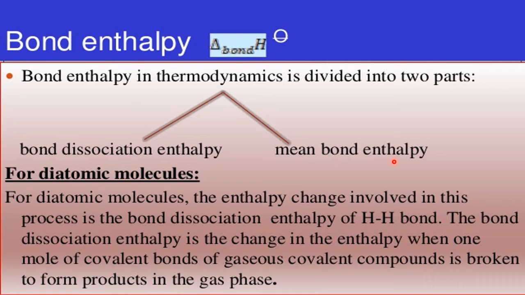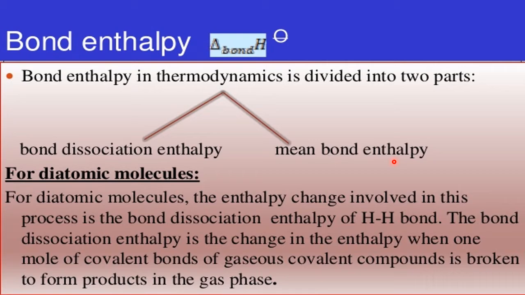Because when the first CH bond breaks, it converts into what? A different chemical atmosphere. For example, if H is lost from the methane, it becomes CH3 plus. That CH3 plus is what? It is a different atmosphere compared to the CH4. So now you break the second CH bond. That time you require not the same energy that you required in the first case. So that means whenever you are breaking the same CH bond, the bond enthalpy differs. It is because of what? Different chemical environment, different chemical atmosphere created there.